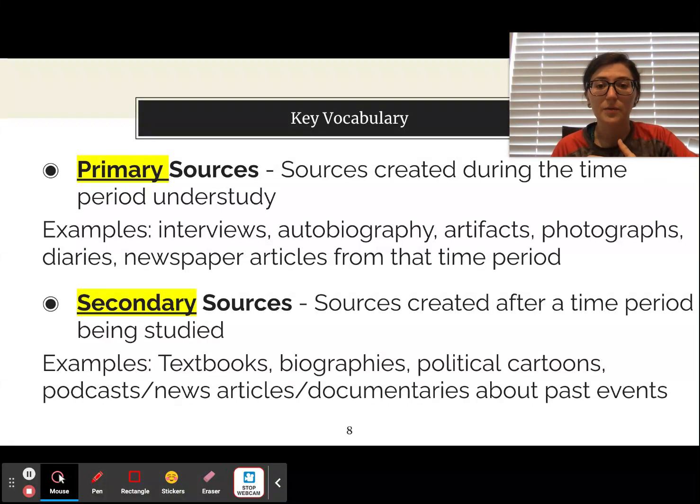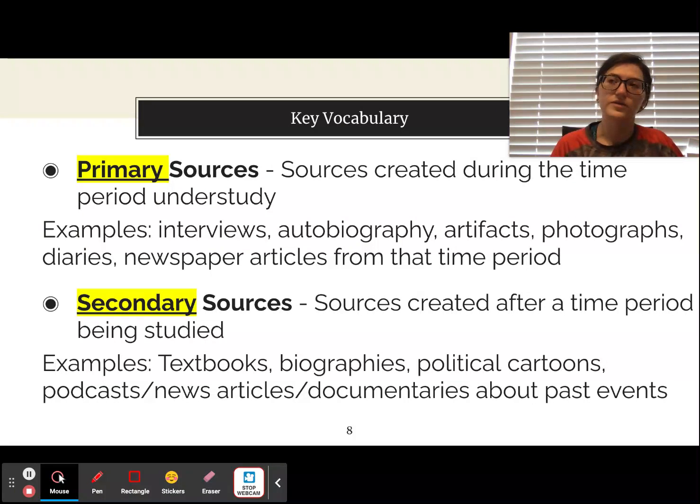So, the person is writing about themselves. Some artifacts. So that could be coins from that time period, maybe a sculpture from that time period, clothing from that time period, etc. Photographs, any diaries, some newspaper articles if it was posted during that time. So if it is an article about the war between Russia and Ukraine and it is posted the day that the war started, that could be a primary source.